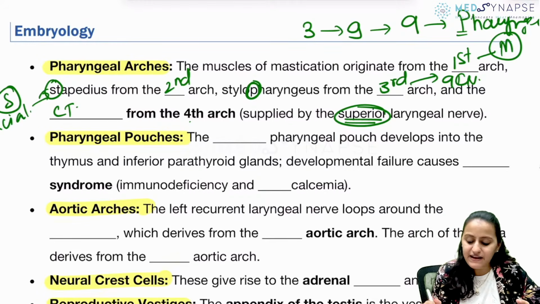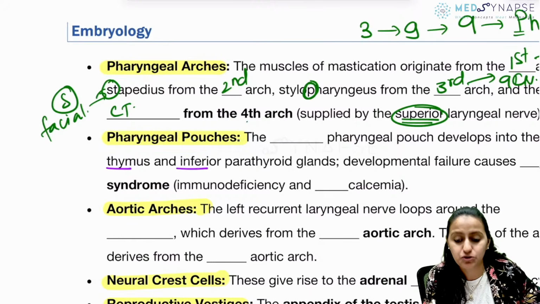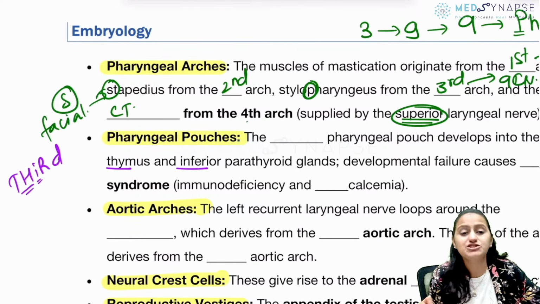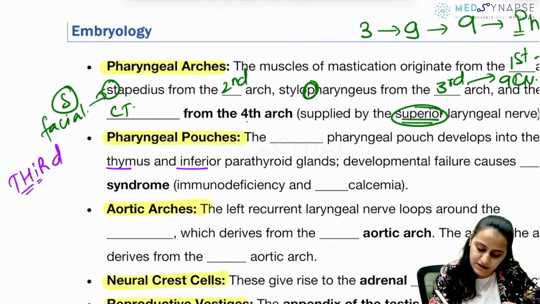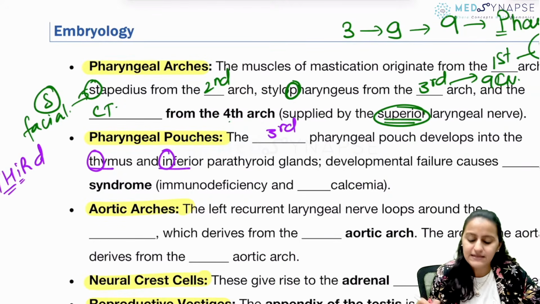Going to next one, pharyngeal pouch. What pouch develops into thymus and inferior parathyroid? First, second, third, fourth. Remember, it has third pouch. TH and I. TH for thymus, not thyroid, and I for inferior parathyroid. Okay. Thymus and inferior parathyroid is the third pouch.